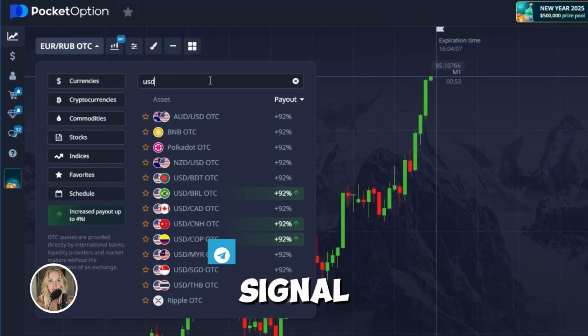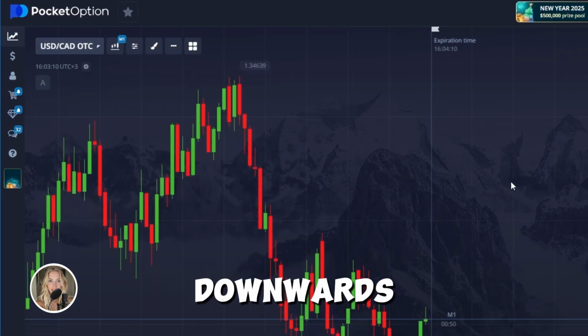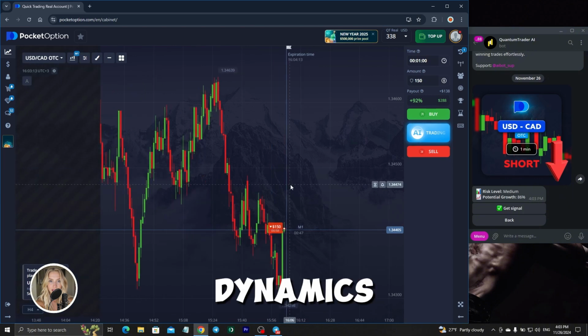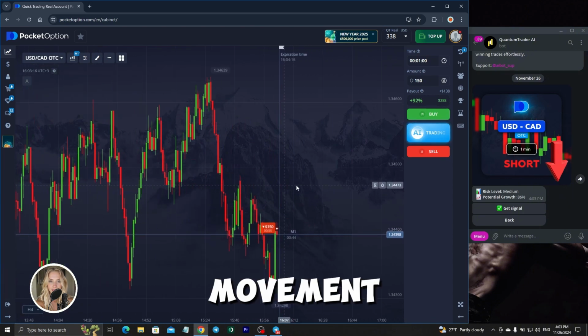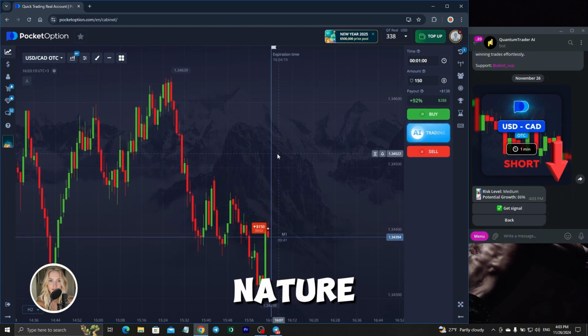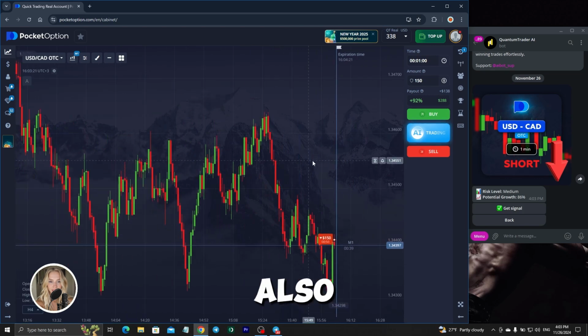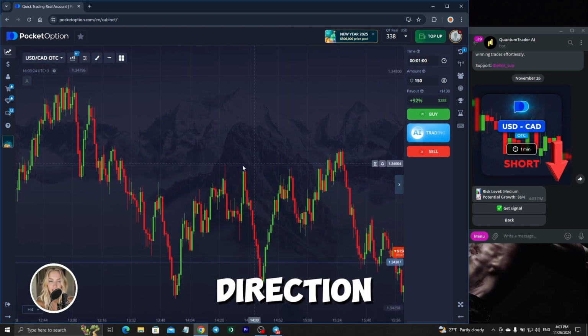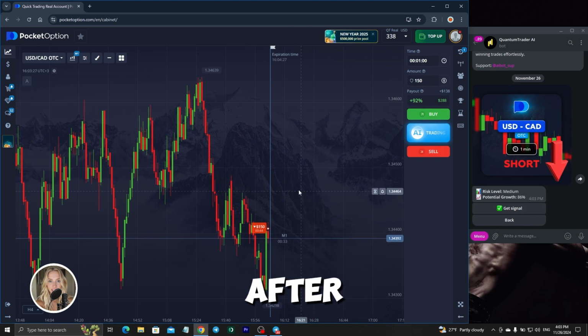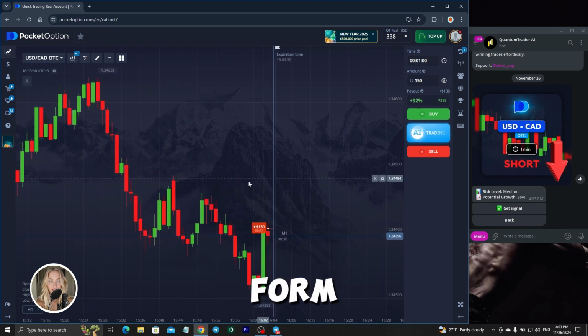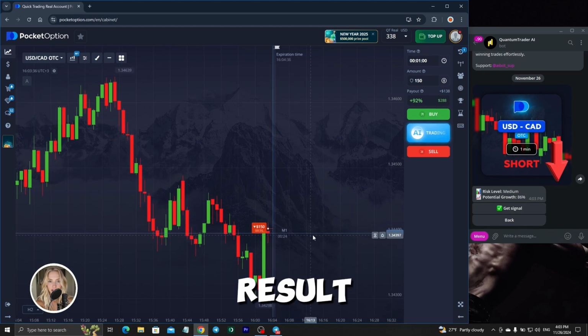Great. We have a new signal, and here our position will open downwards in the direction of the theory of the dynamics that you see for this section of the movement. And in general, the nature of the overall trend is also downward, so the opening is in the direction of the real trend dynamics after such an impulsive pullback in the form of the previous candle. Let's see the result.